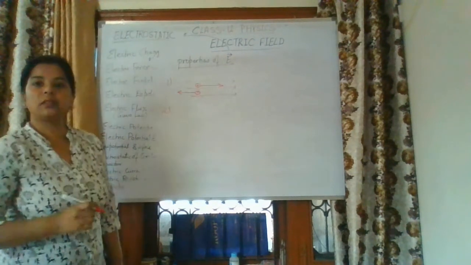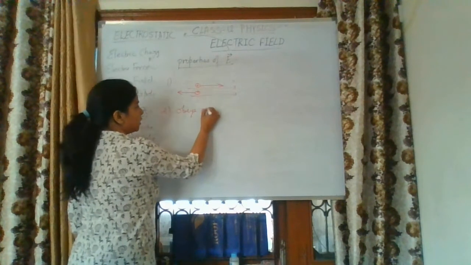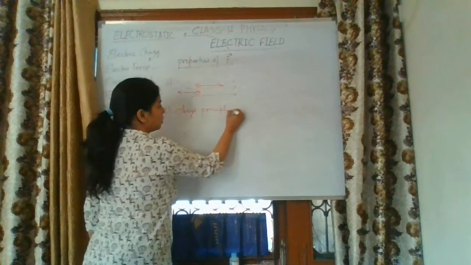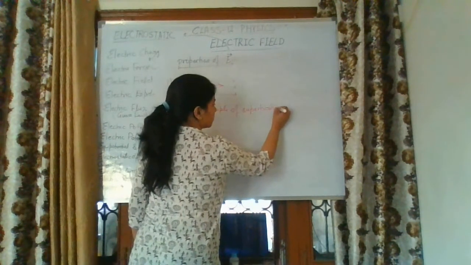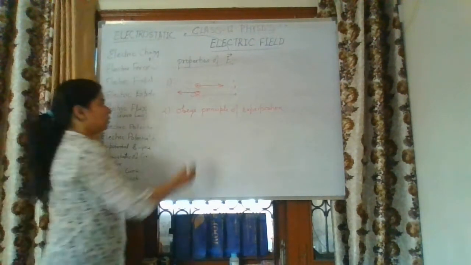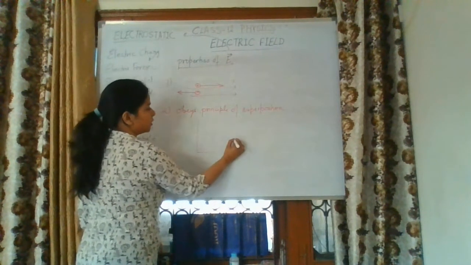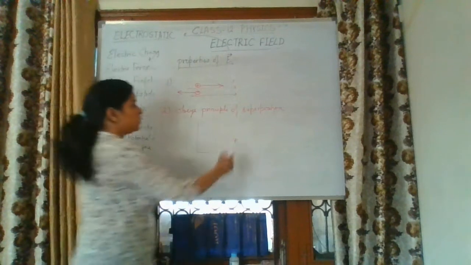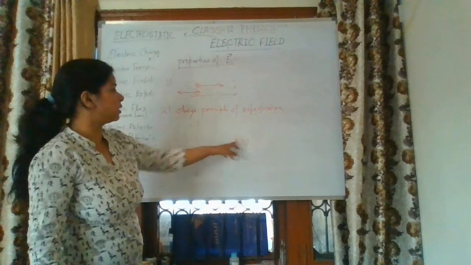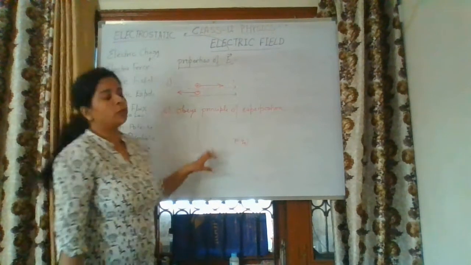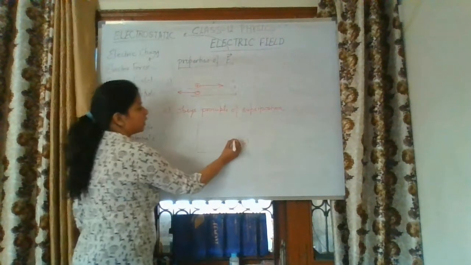Second, the electric field obeys the principle of superposition. This is very useful in solving numericals. Again, take a coordinate system. This one is a point. You can place one test charge over this point. Otherwise we don't need any test charge here at point P, because in the formula for electric field, no test charge value is given. That is why we can only assume the point.